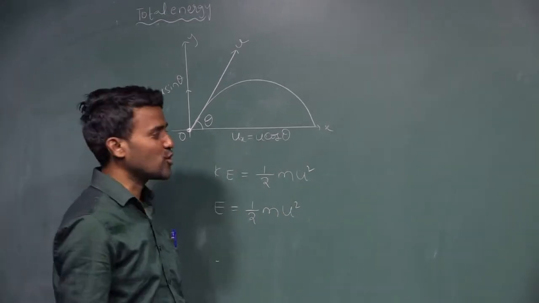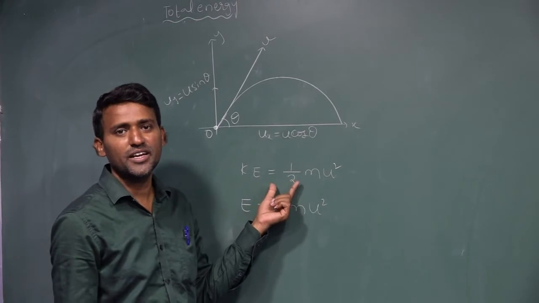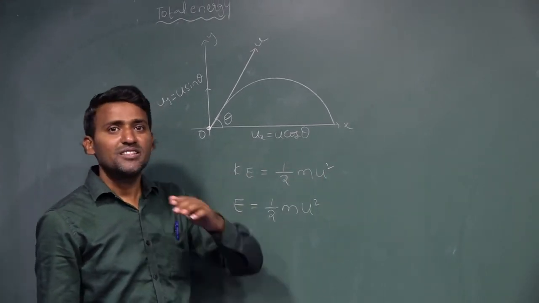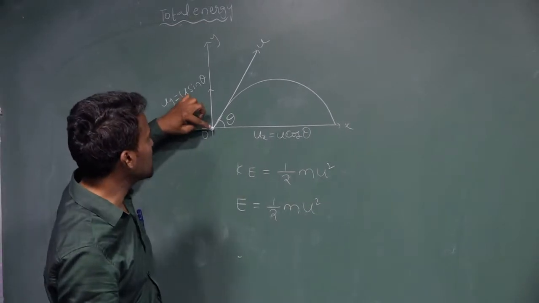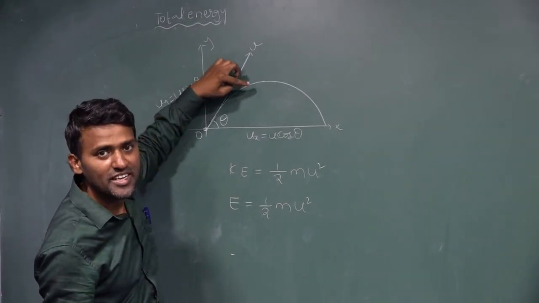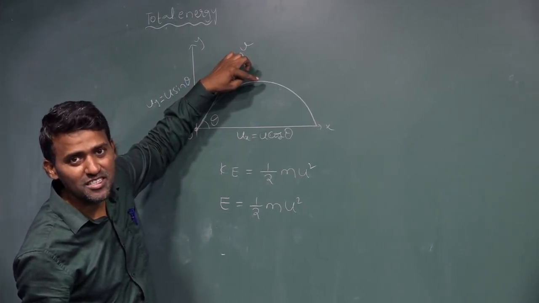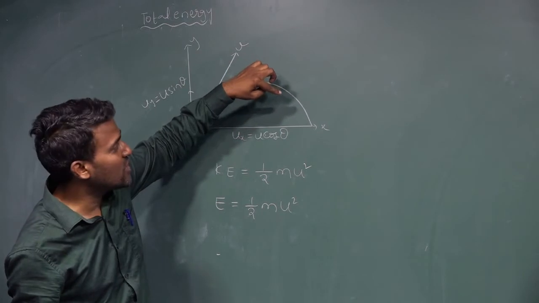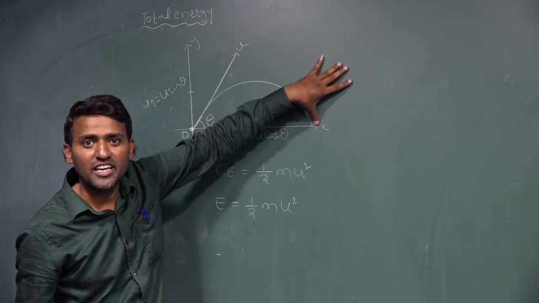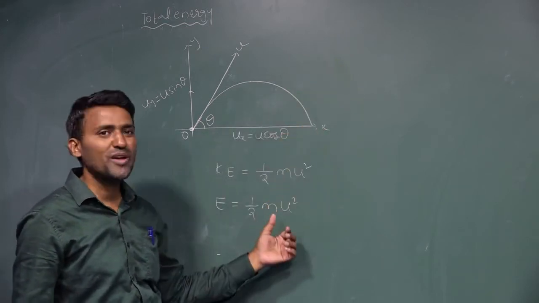When the object is going in the upward direction, kinetic energy gradually decreases and potential energy increases. Again when it is coming downward, kinetic energy increases and potential energy decreases. The total energy remains constant.